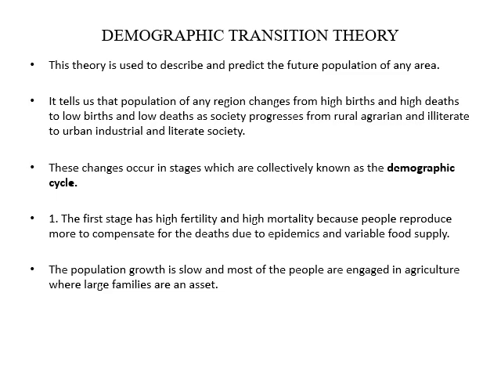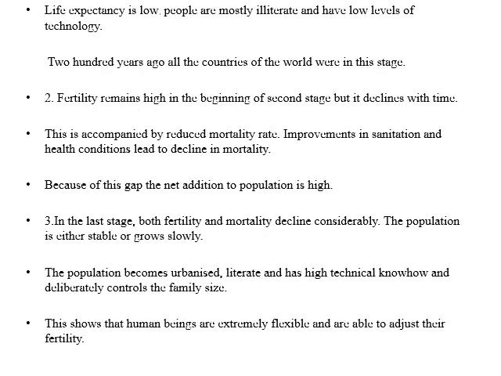The first stage has high fertility and high mortality, and people reproduce more to compensate for the deaths due to epidemics and variable food supply. Here living standards are low and medical facilities are less, that's why birth rates are high and death rates are high. Life expectancy is low. So 200 years ago, all the countries in the world were at this stage only.